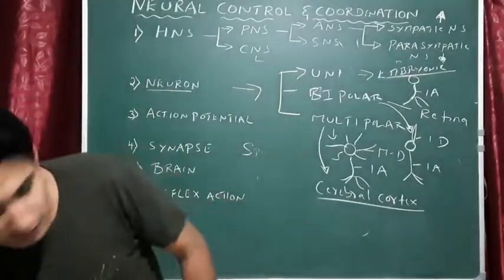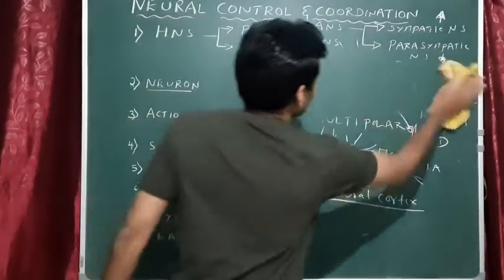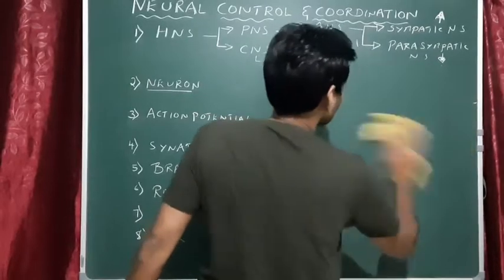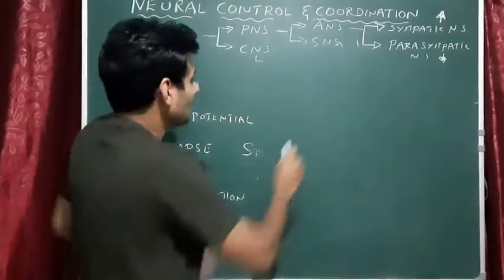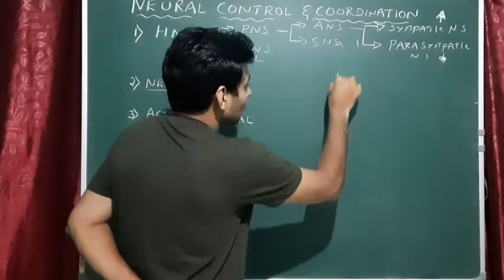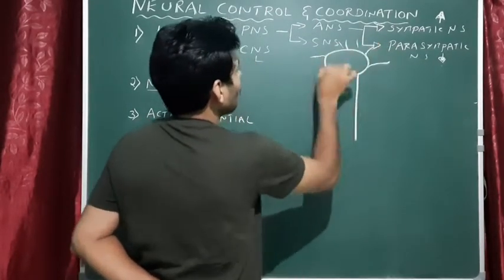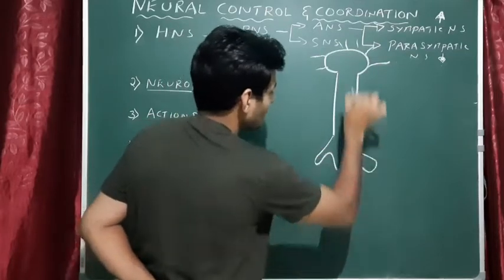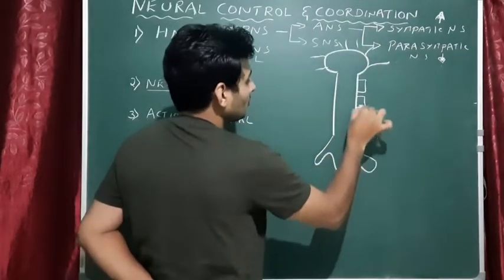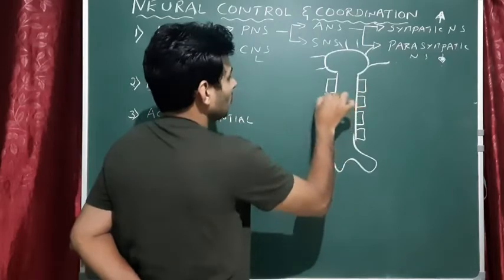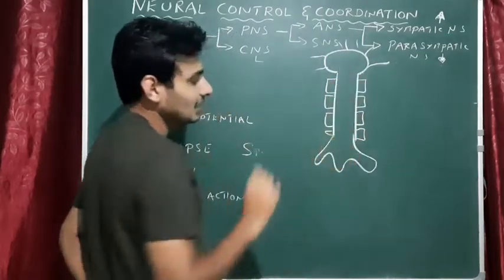So we are done with neurons. Now I'll talk about one more concept, that is the myelinated neuron. We draw the neuron and synaptic knob again. Here we have the Schwann cells which provide insulation to the entire axon.